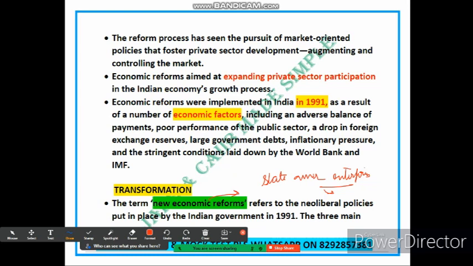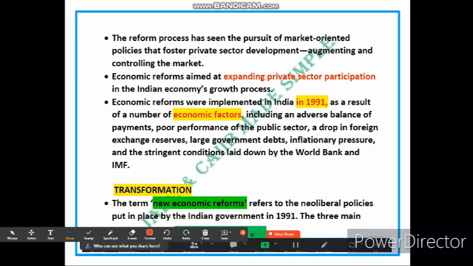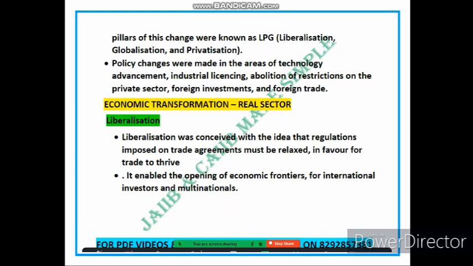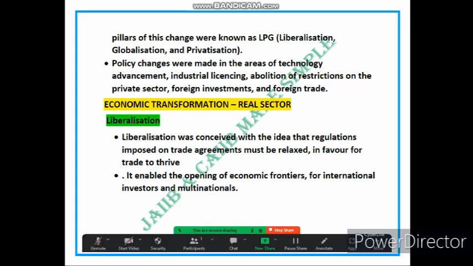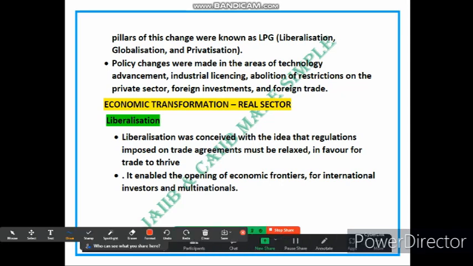Now let's come to the next point that we have, regarding pillars. So the pillars of economic reform changes in India are referred to as LPG. In short it is called LPG. LPG means liberalization, globalization, and privatization. These three aspects represent the key areas of focus for the government.